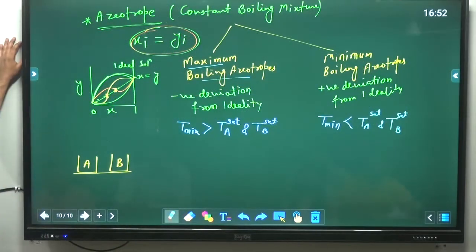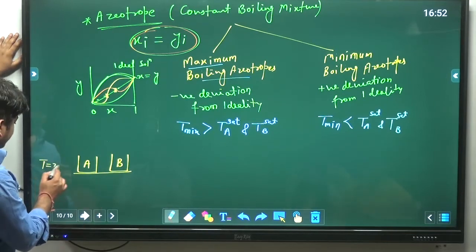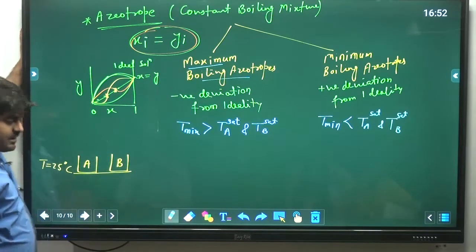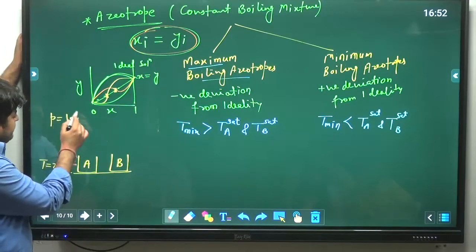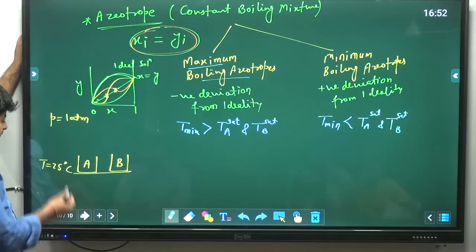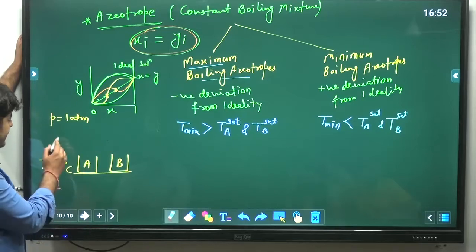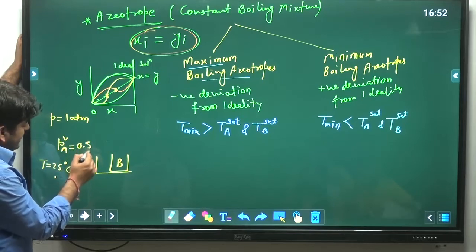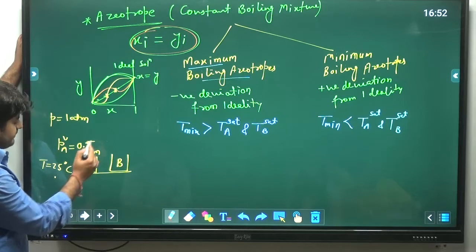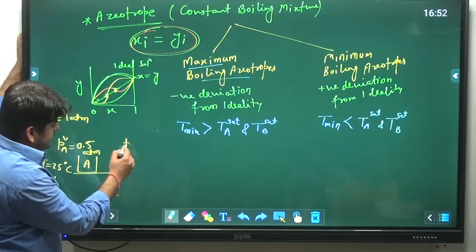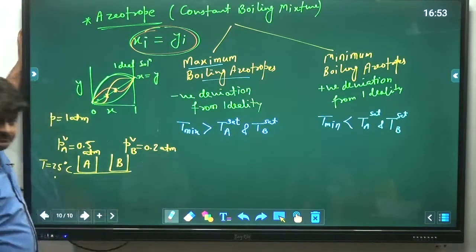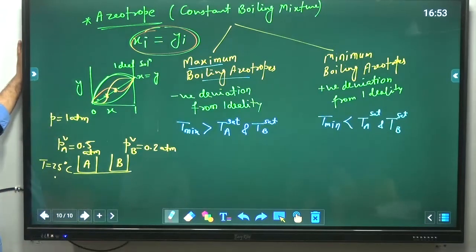Suppose these are the two components A and B in pure form in two containers. The temperature is 25 degrees Celsius right now, the reference temperature. So both of these components are at this temperature. The system pressure is 1 atm. At this temperature, the vapor pressure of A is suppose 0.5 atm. For B, it is suppose 0.2 atm.